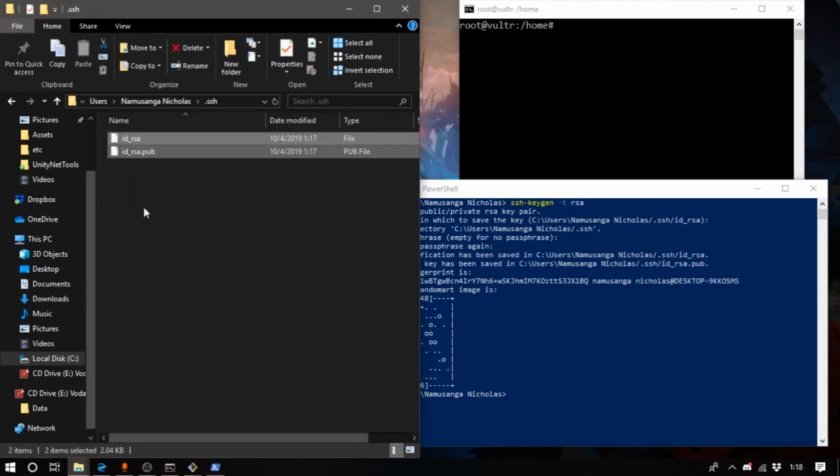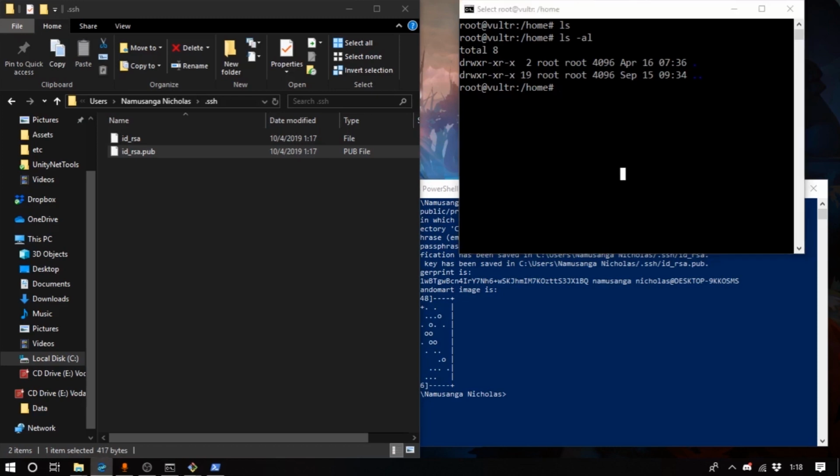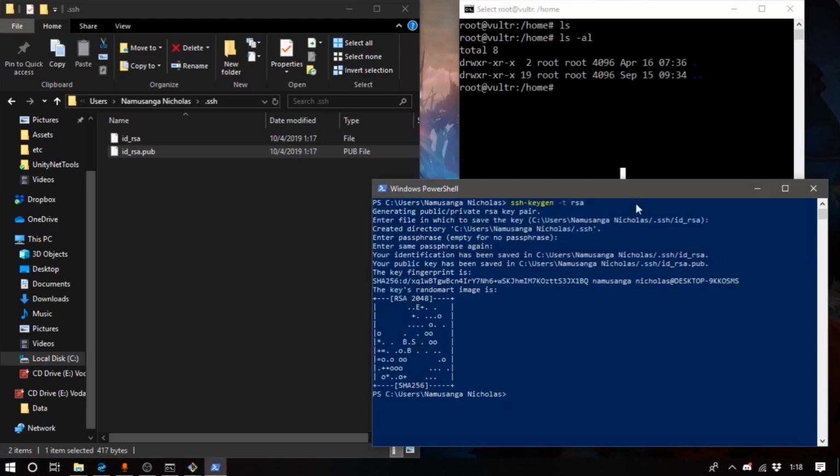And notice it created some new files in my user's folder, and this id_rsa.pub, this is what we want to move over to the Linux machine. And so if I ls right now over on the Linux machine inside of home, there's literally nothing in here except a few hidden files. And what we're going to do is we're going to use scp to move this over there.